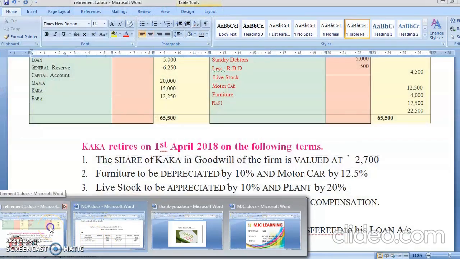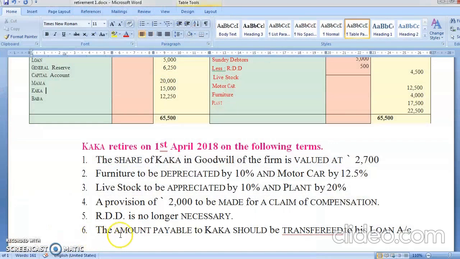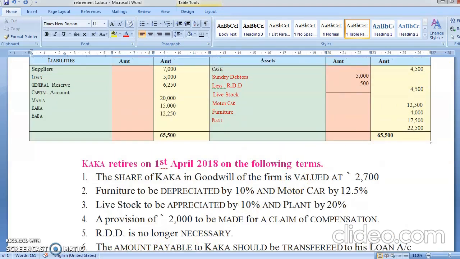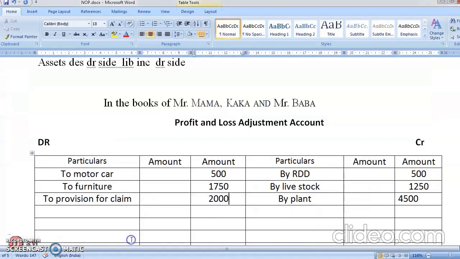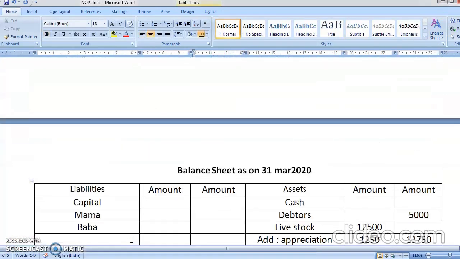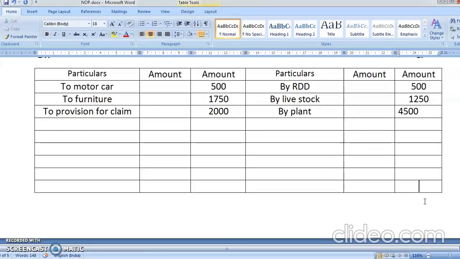Let's see here. So our RDD is no longer necessary. We did it. Amount payable to Kaka should be treated as loan account. Now see, this time you're not doing anything in cash. Whatever money is pending, you're right now transferring into the loan account, and after that they will see when and how the money will be paid to Kaka. So this cash 4500 will directly go into the balance sheet because there is no adjustment there. So I've already written here cash, so I'll write here 4500.